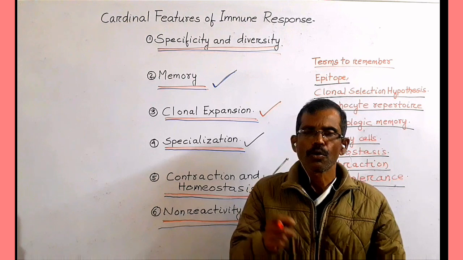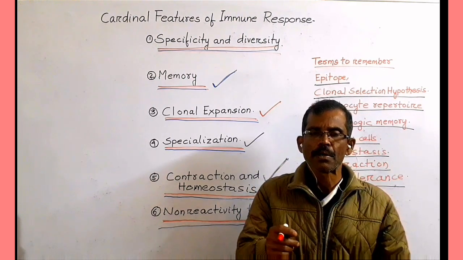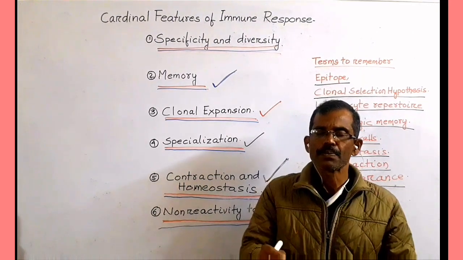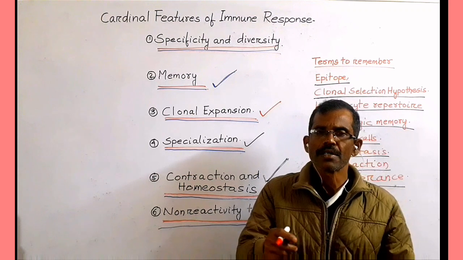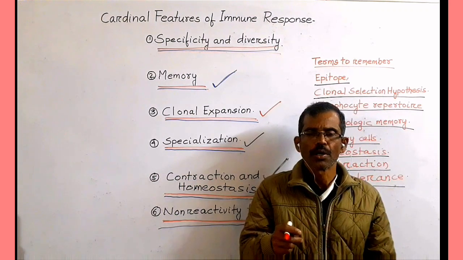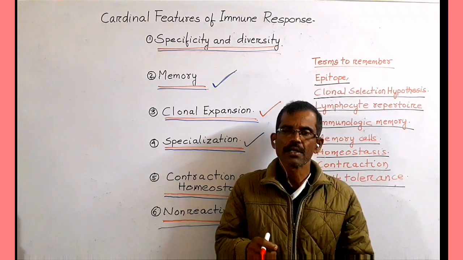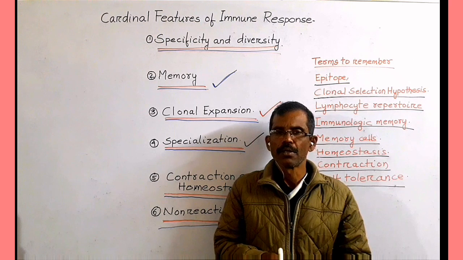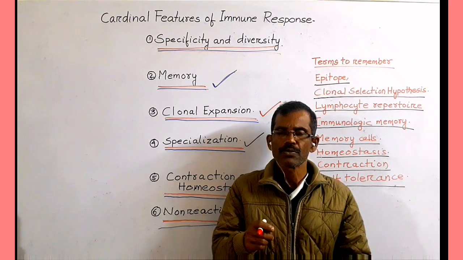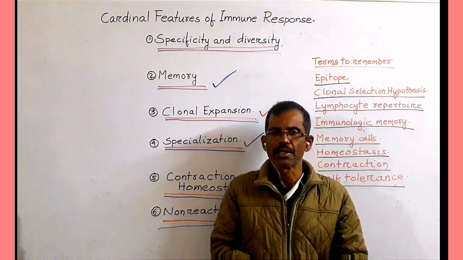The term clonal expansion refers to an increase in the number of cells that express identical receptors for the same antigens. So all these cells belong to a clone. The clonal expansion of lymphocytes enables the adaptive immune system to keep pace with the rapidly multiplying infectious pathogen.